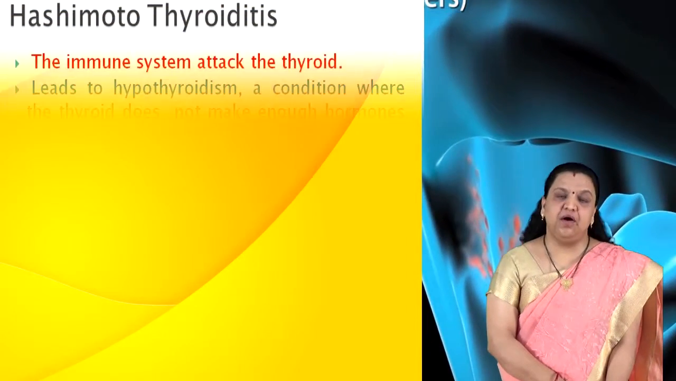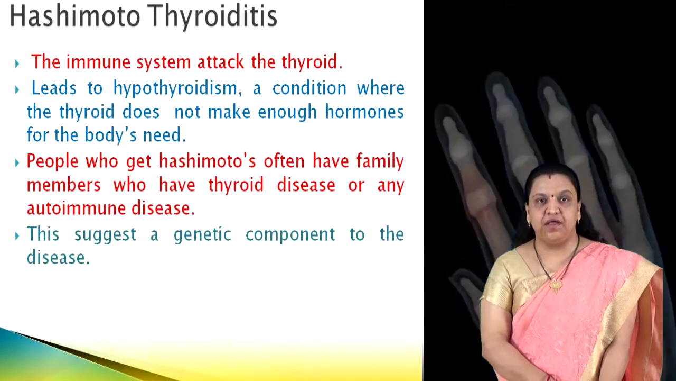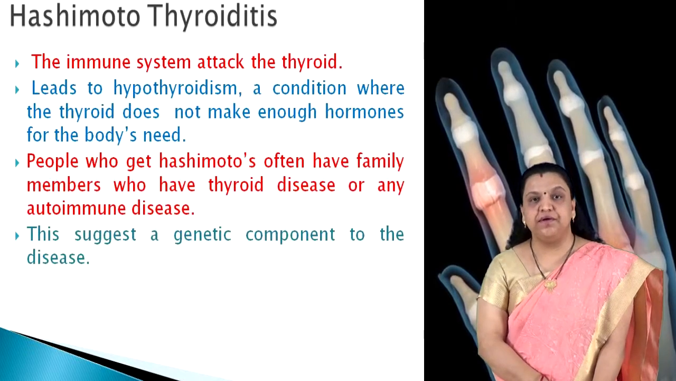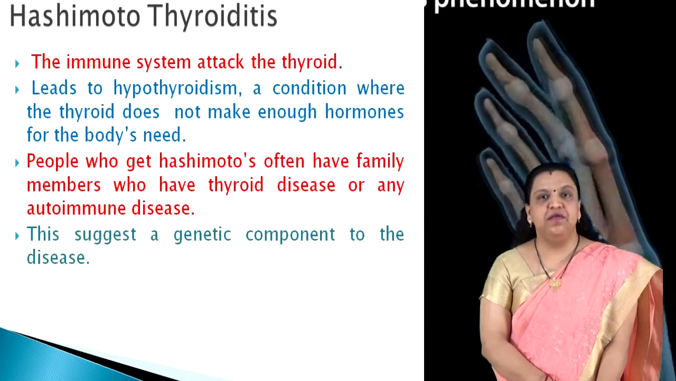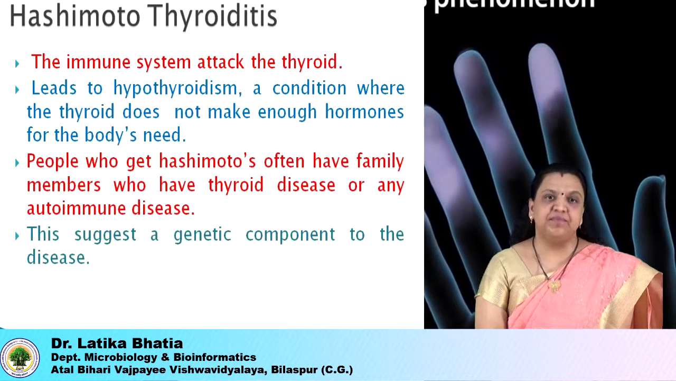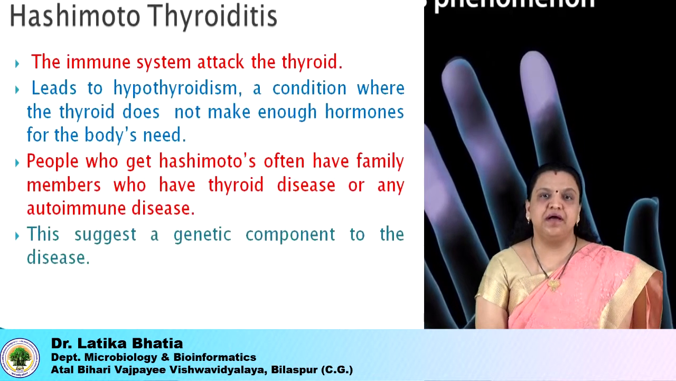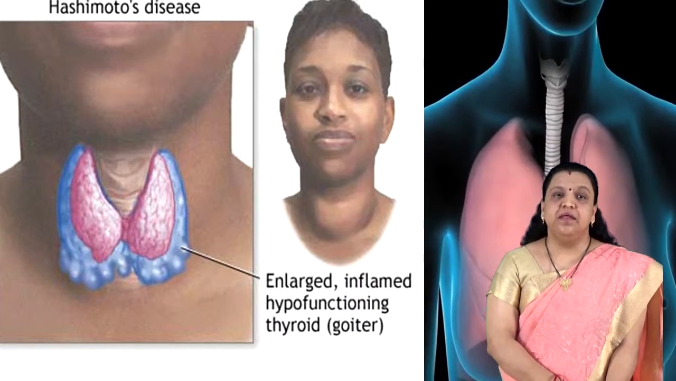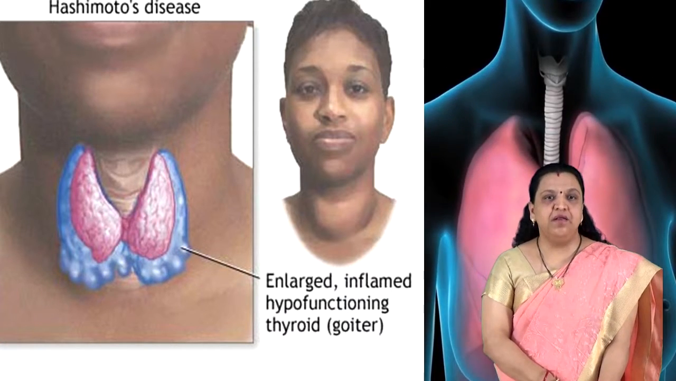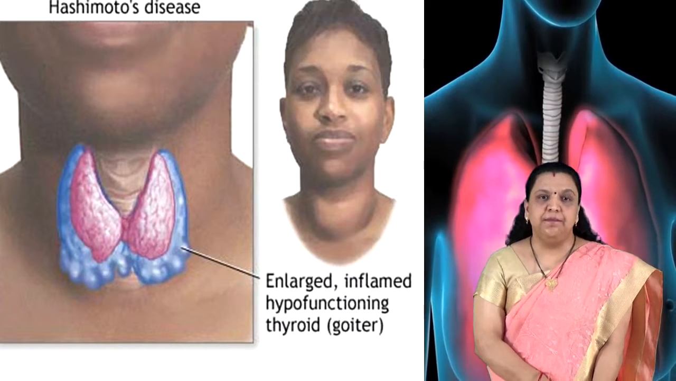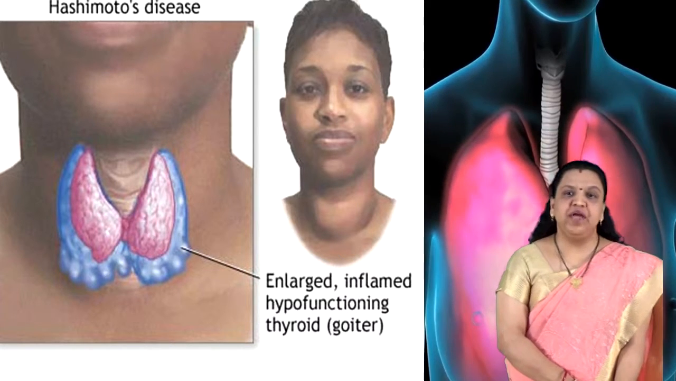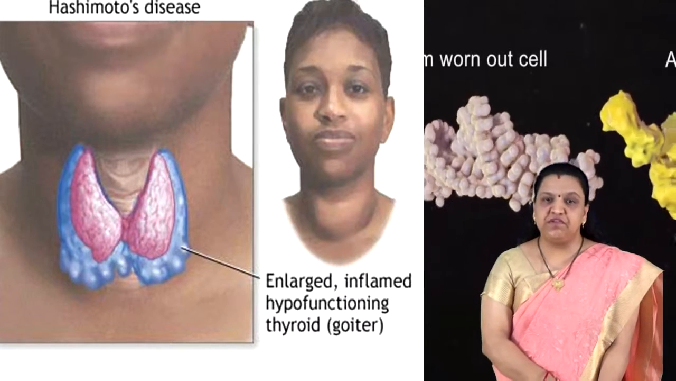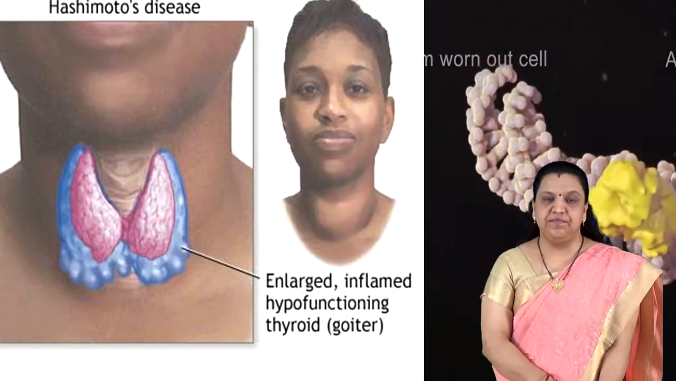Now the next autoimmune disease is Hashimoto's thyroiditis. Hashimoto thyroiditis is an autoimmune disorder. In people with Hashimoto thyroiditis, the immune system attacks the thyroid. This leads to hypothyroidism, a condition where the thyroid does not make enough hormone for the body's need. The exact cause of this syndrome is unknown, but many factors are believed to play a role. People who get this syndrome often have family members who have thyroid disease or an autoimmune disease. This suggests a genetic component of the disease.